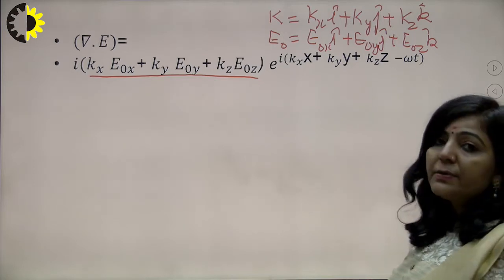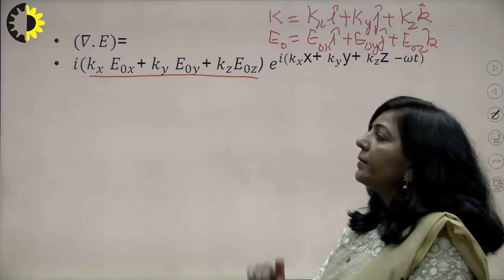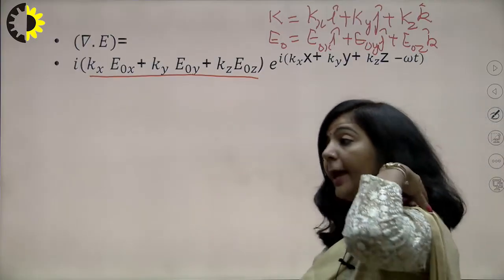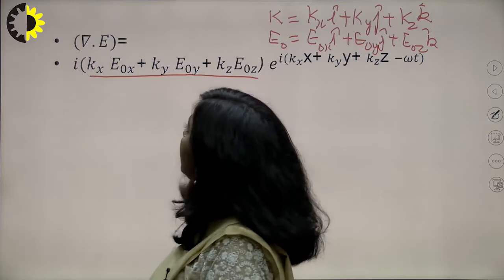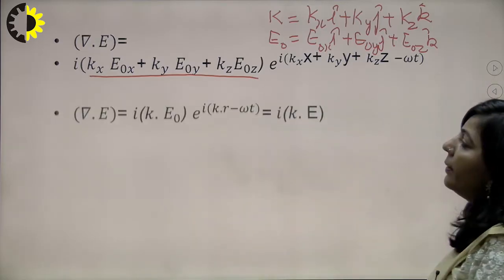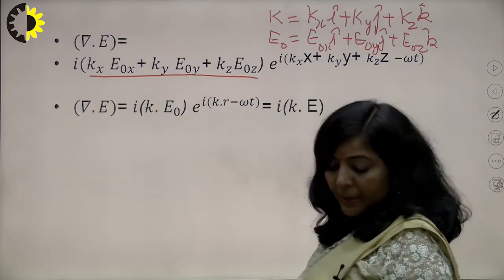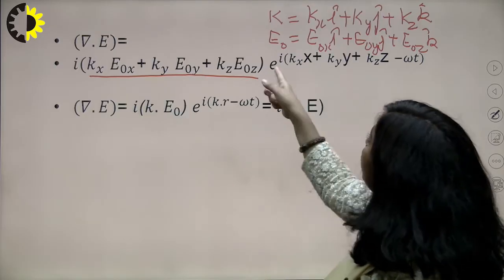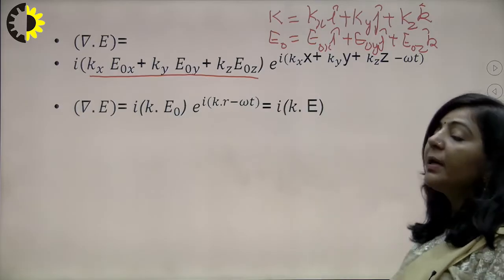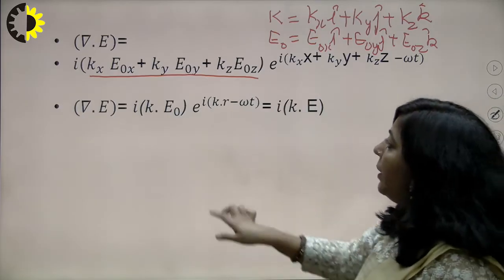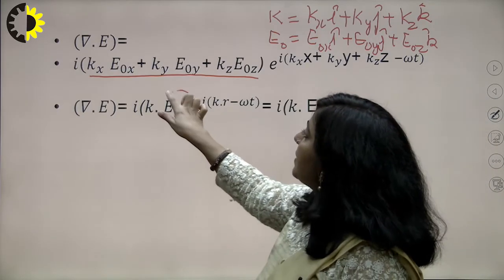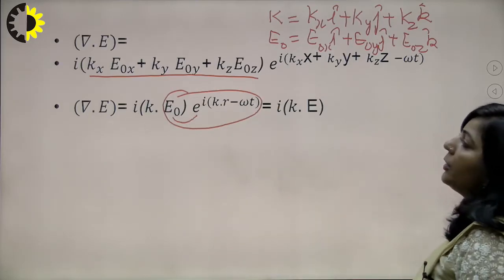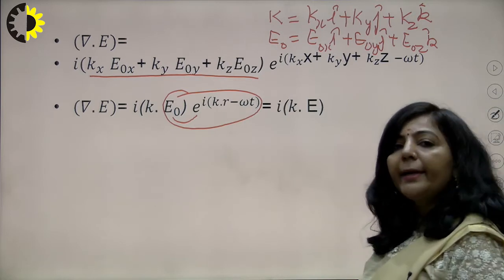So what I am trying to say here, the term in the bracket which you can see is basically the dot product of k and E naught. So this term in the bracket will be k dot E naught, right? And the exponential term, the complete term can be written as k dot r minus omega t. Now you know what is this entire term? This entire term is basically capital E. So del dot E is now i k dot E.